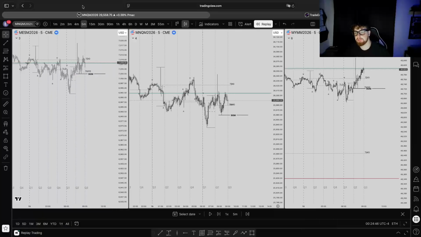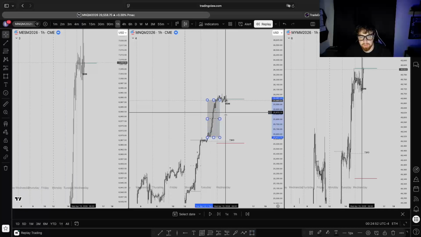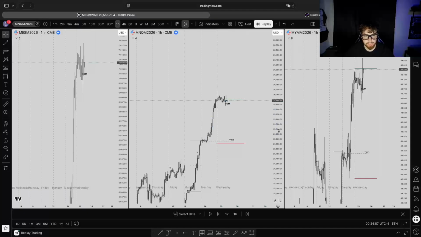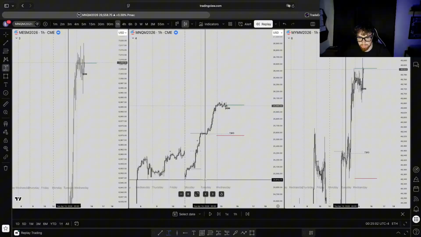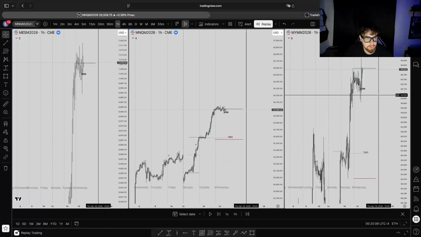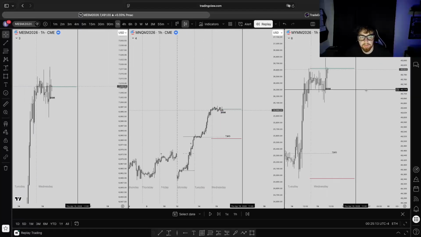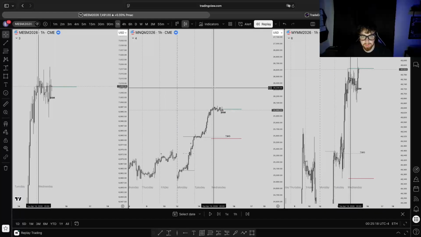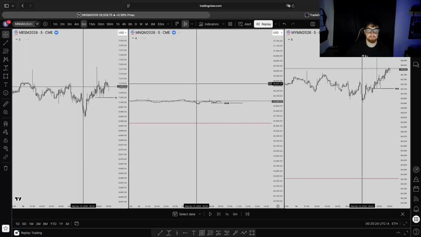And again, this is a day too, because we do have a lot of unfilled gaps here. Eventually we do want to see price retrace to them. But when we're trading so aggressively high, look at this whole week. I mean, this whole week is just nothing but longs, over 1,100 points. So I don't want to take any short unless we have a high time frame SSMT, at least a weekly. Until we have a weekly or a monthly at these highs, I'm not looking for shorts. There's no reason to be taking a short in this type of condition with a 90. So I'm not even going to be looking at that.